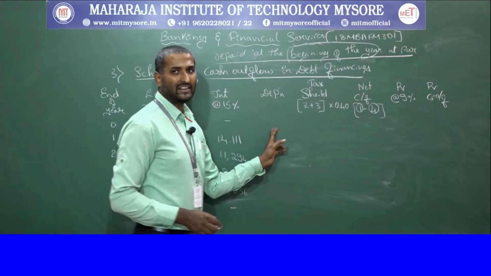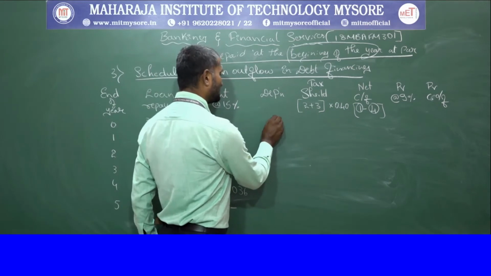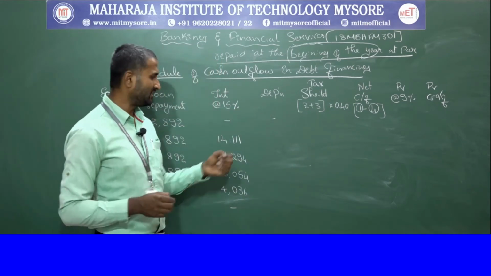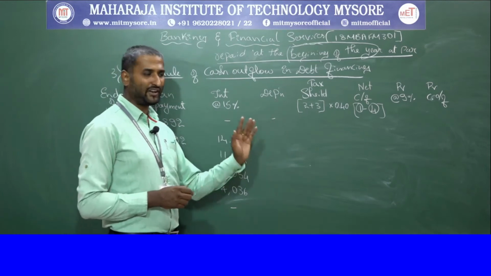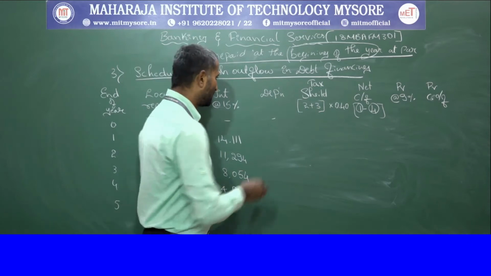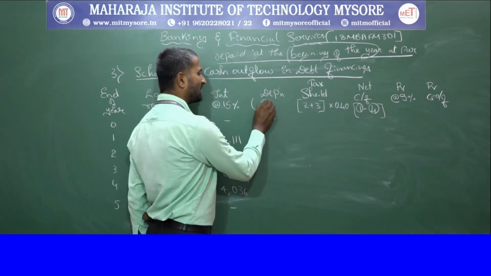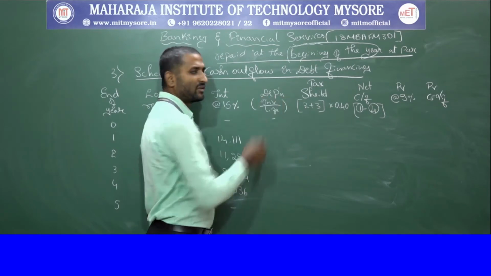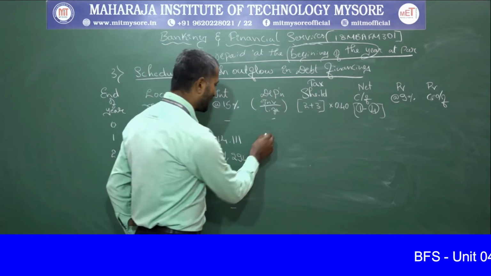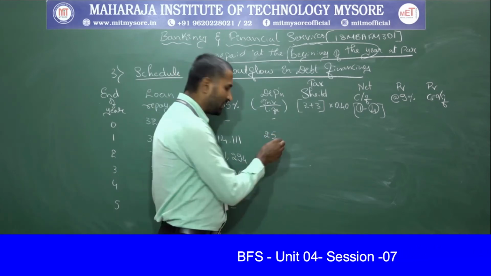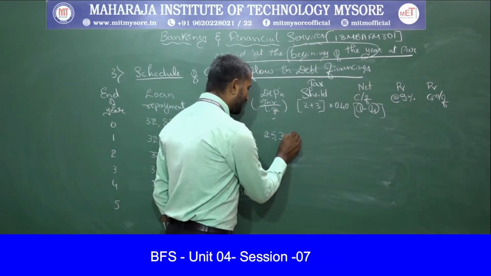But when calculating the depreciation, there is no depreciation for the 0th year because that is the purchasing year, but for the rest of the 5 years we need to calculate the depreciation. For depreciation, you can put the formula investment divided by the life of the project, which results in 25,393 rupees as depreciation.